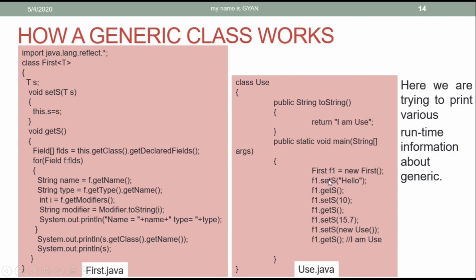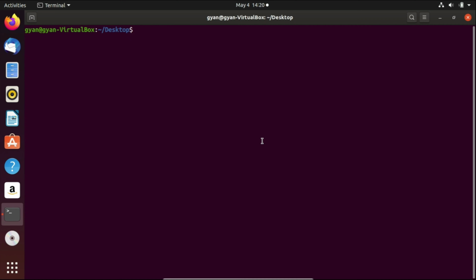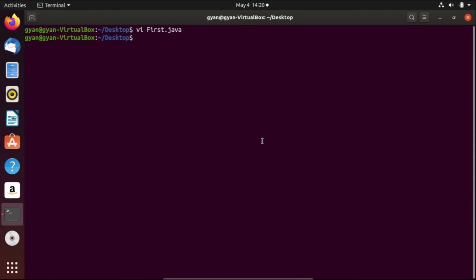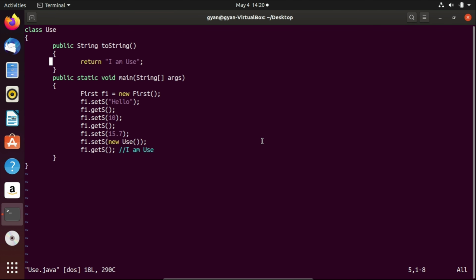Notice that here we are creating a raw object of the class First. Let me execute this code practically. While executing this code, we will use a type argument to create a new object of type First. Open First.java, and this is the same code as we have seen. Open Use.java, and this is the same code as we have seen.